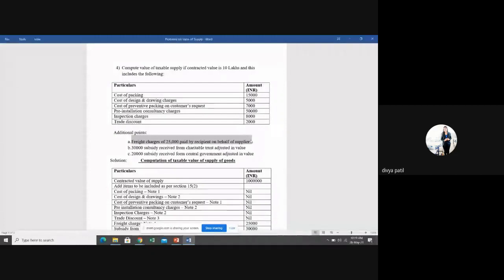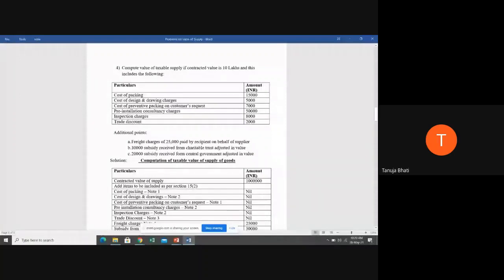It is paid by the... Very good, very good. Actually it is to be paid by the supplier, but paid by the recipient. Therefore, you should add it. Very good. Yes, Shri. So point A is clear.